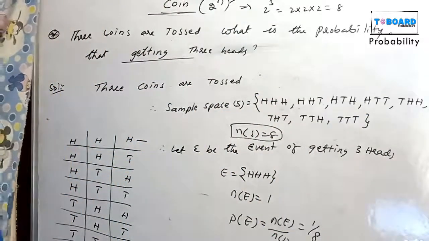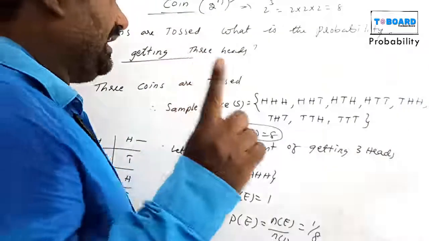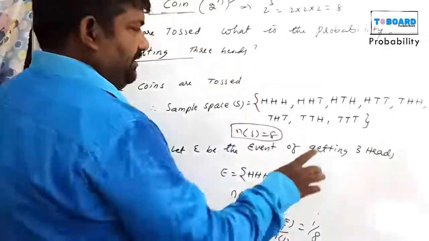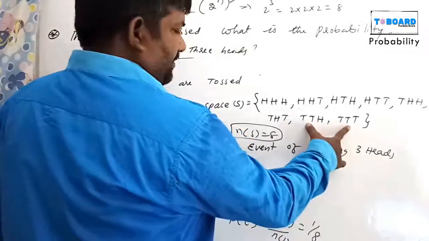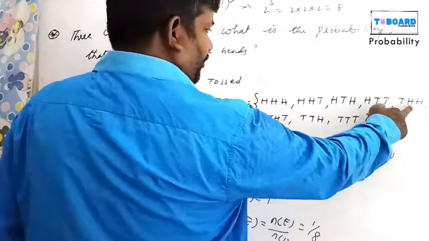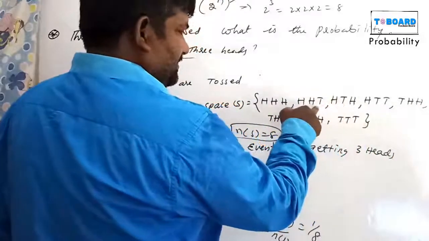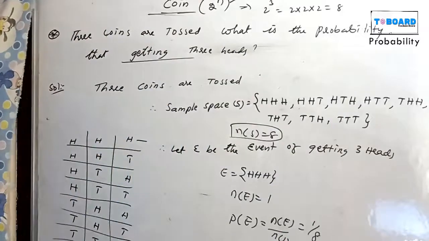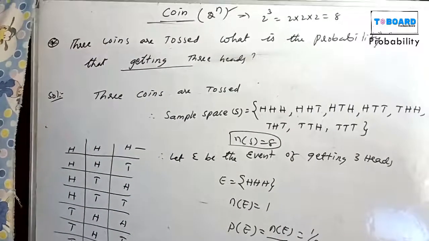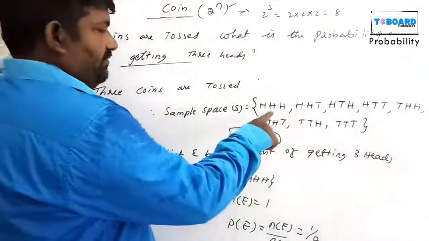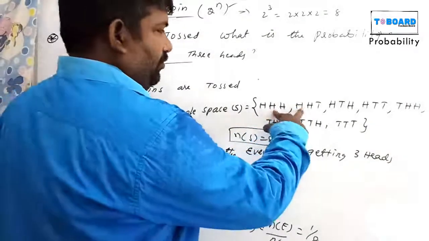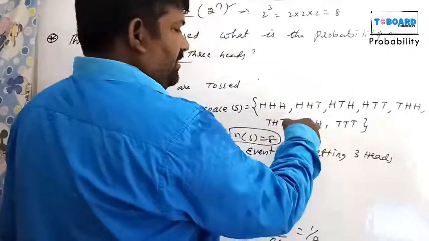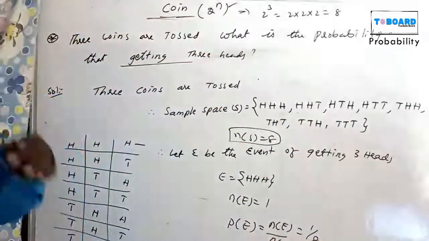At least one tail means one or more than one tail. 1, a tail is there, 2, 3, 4, 5, 6, 7, so 7 out of 8. 7 by 8. At least one head, for example. At least one head means 1, H compulsory, 2, 3, 4, 5, 6, 7. 7 out of 8 for at least one head.